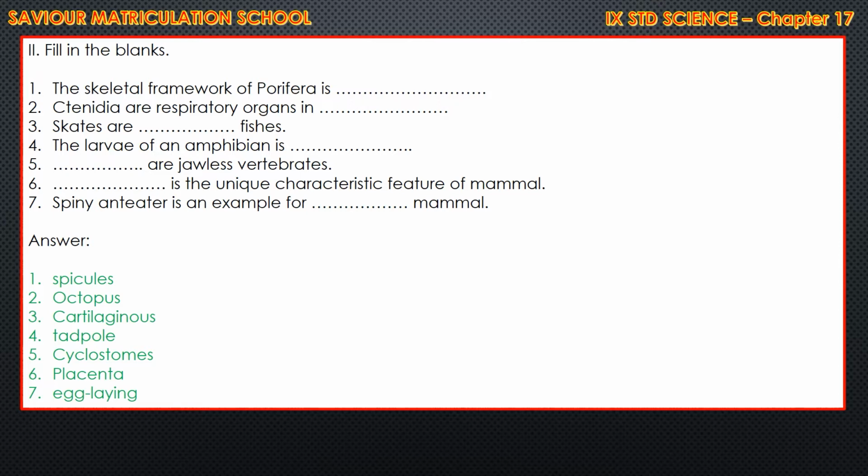C-A-R-T-I-L-A-G-I-N-O-U-S. The larva of an amphibian is tadpole. T-A-D-P-O-L-E. Dash are jawless vertebrates. That is cyclostomes. C-Y-C-L-O-S-T-O-M-E-S. Dash is the unique characteristic feature of mammal, placenta. P-L-A-C-E-N-T-A. Spiny anteater is an example for egg-laying mammal. Egg, E-double-G, laying, L-A-Y-I-N-G.